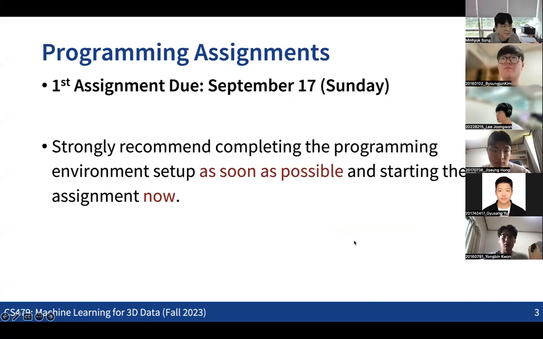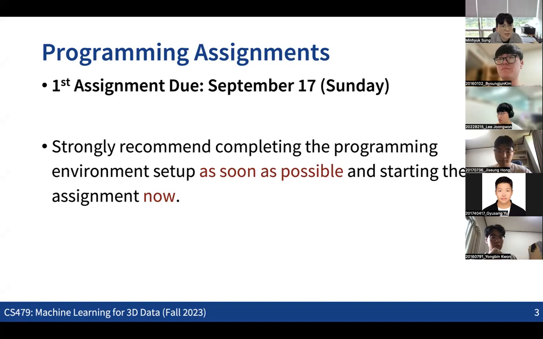As I said last time, all the programming assignments are already released on the course webpage. The due date of the first assignment is the next Sunday, not the Sunday in this week, but the Sunday at the end of the next week. If you do not have the setup for programming on the K-Cloud server, I strongly recommend you to complete the setup of the programming environment on the server and start to work on the first assignment.